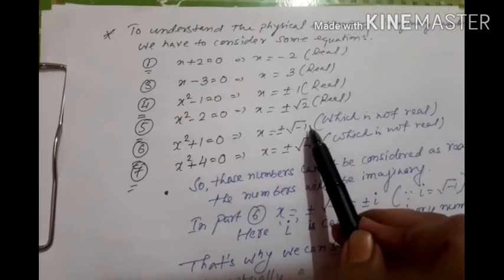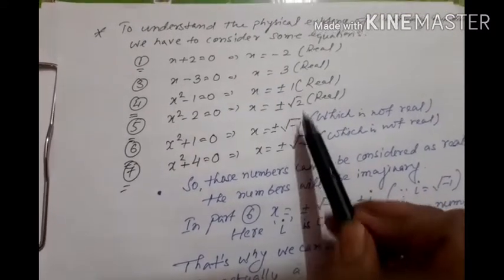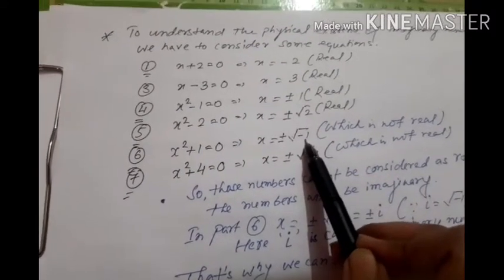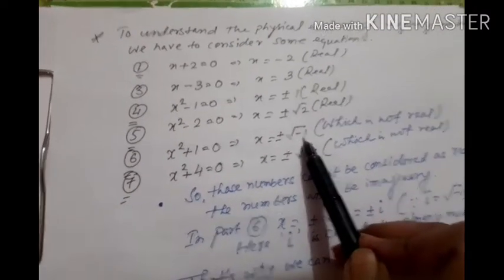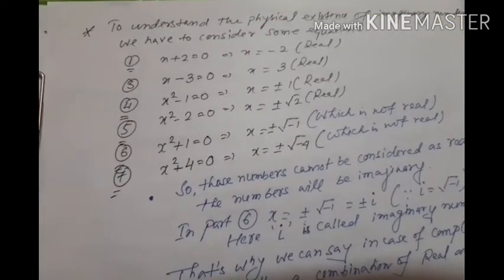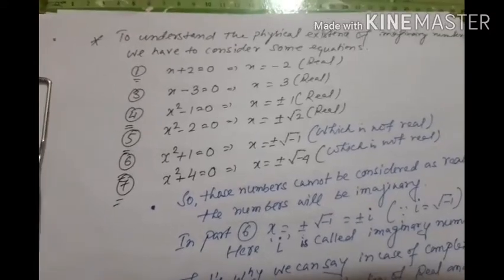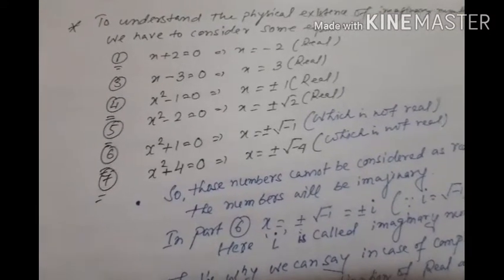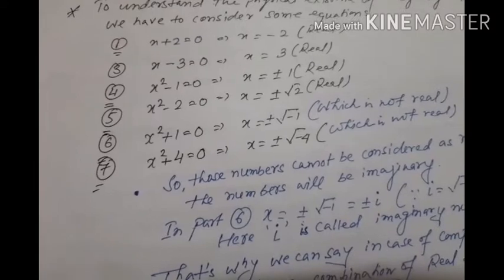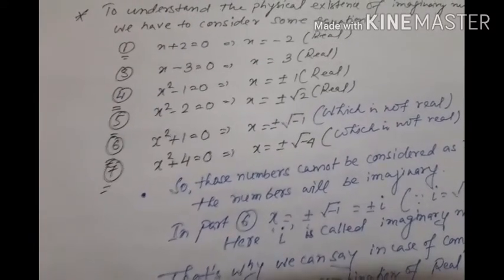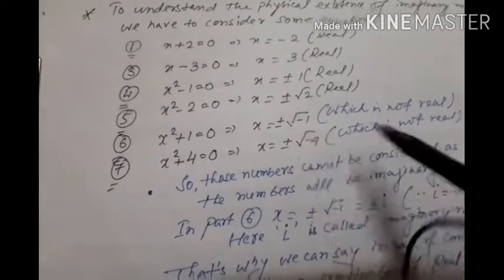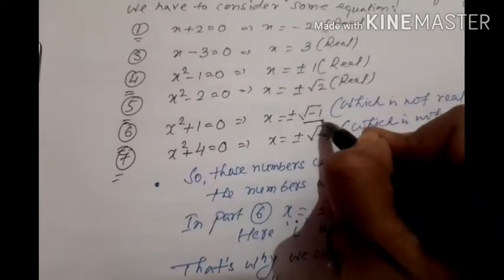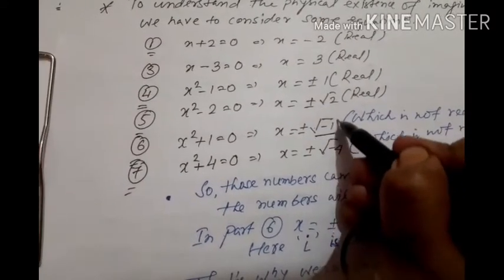We are used to seeing root over 1, root over 2 like this, but a negative number under the square root cannot be explained by the real numbers. So we have to find another option. Whenever we get a negative number under the square root, like root over minus 1, this particular number is called an imaginary number.